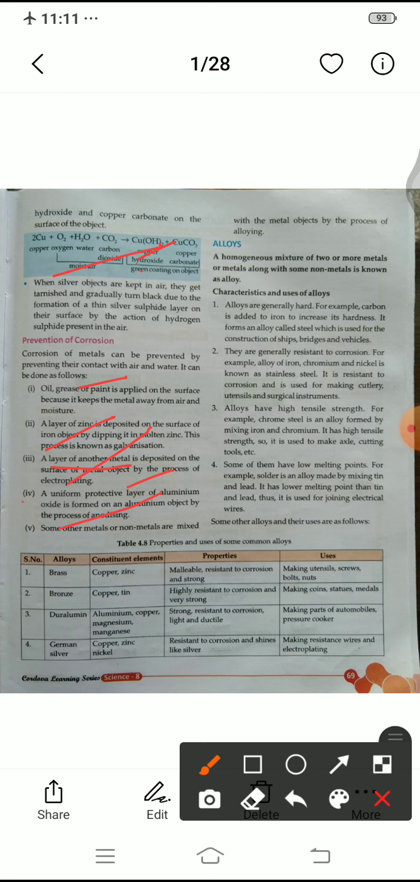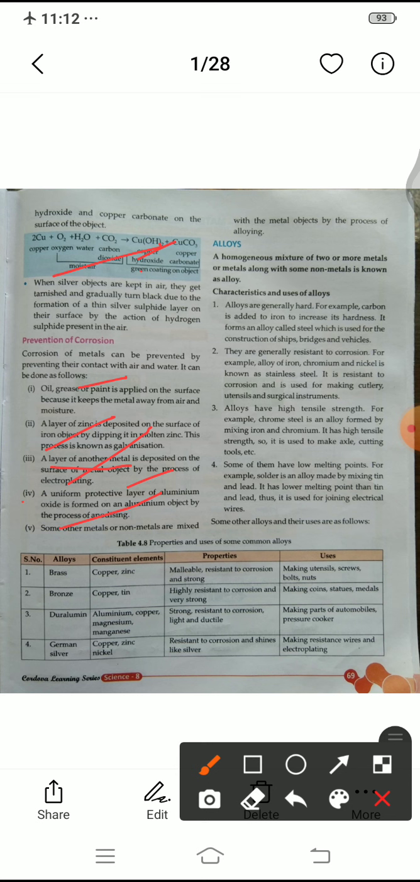metal object by the process of electroplating. Electroplating is also a type of prevention of metals from corrosion. It is done with the help of cells. It means when we put a layer of copper, or suppose we want a spoon to be converted into gold,